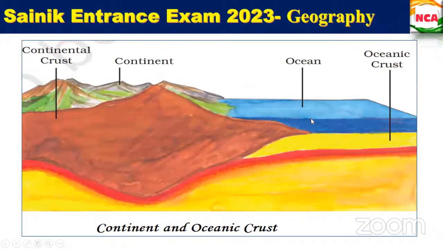Whereas when you take the ocean, it is about 5 kilometers only. So 5 kilometers is less than the continental crust's 35. Yes. Between the continental and the oceanic crust, the oceanic crust is smaller. That is the thinnest layer.